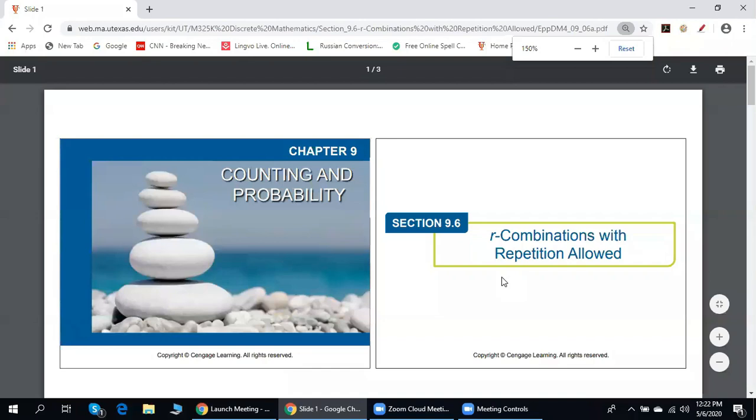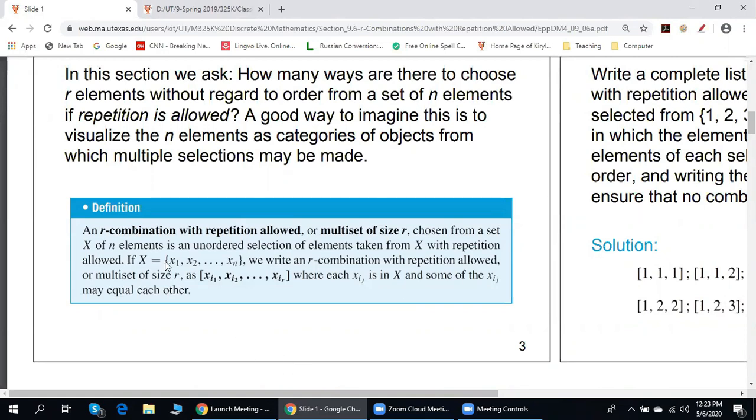Section 9.6. Are combinations with repetitions allowed? In this section, we will discuss just one problem, but this problem is pretty tricky. An R combination with repetition allowed, chosen from a set of n elements, is an unordered selection. Guys, unordered means order does not matter. It is an unordered selection of elements taken from X with repetitions allowed.